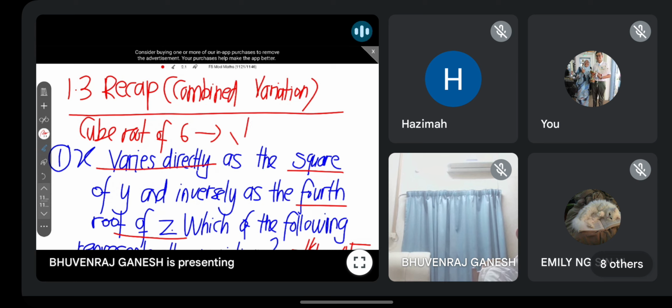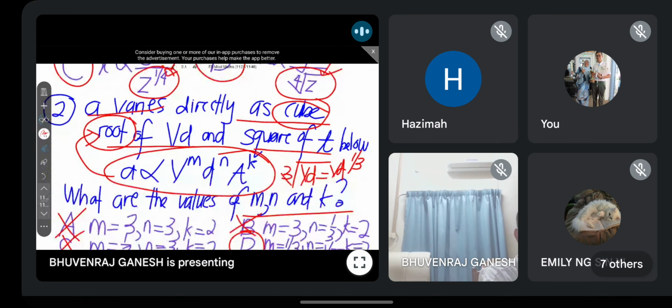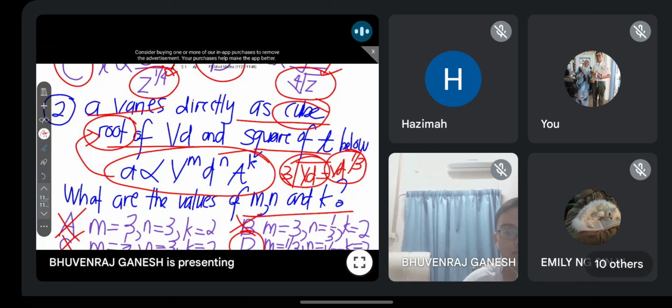Kamu akan tulis macam ni kan? Like this, right? Okay, that's why kamu tukar ke bentuk indeks, kamu dapat macam ni. Berdasarkan hukum indeks. Okay? So, konsep sama, dia apply kat sini. Okay, iaitu punca kuasa 3 V D, kamu tukar ke bentuk indeks, kamu akan dapat yang ni. Okay? Faham? Can understand now?